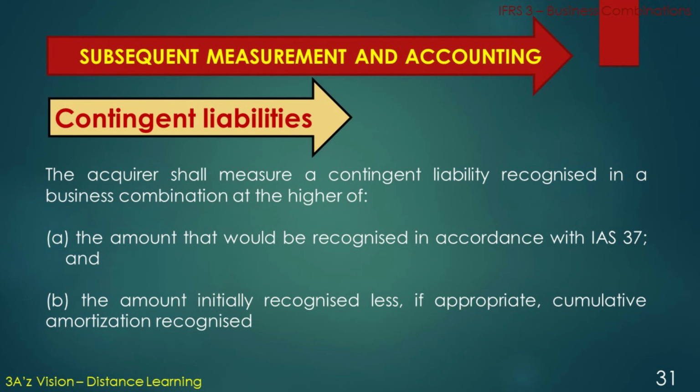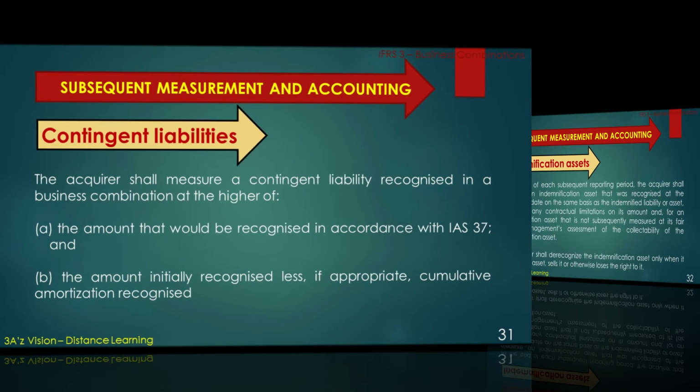Contingent liabilities. The acquirer shall measure a contingent liability recognized in a business combination at the higher of A. The amount that would be recognized in accordance with IAS 37, and B. The amount initially recognized less, if appropriate, cumulative amortization recognized.